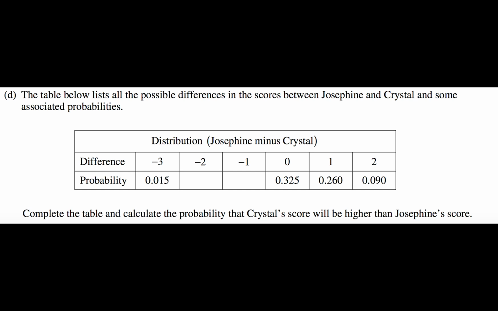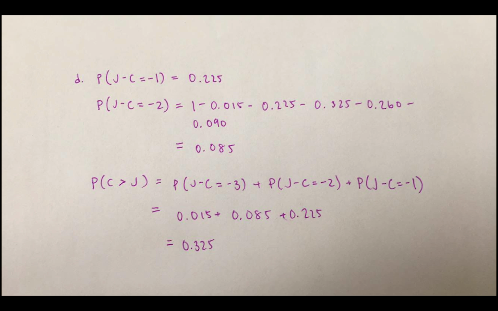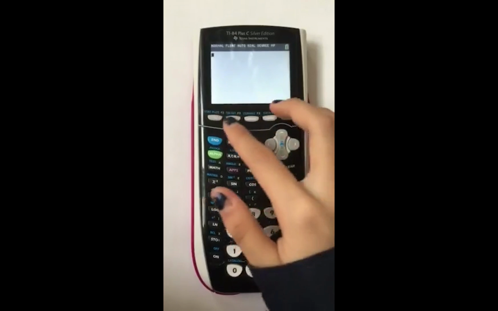D. The table below lists all possible differences in scores between Josephine and Crystal and some associated probabilities. Complete the table and calculate the probability that Crystal's score will be higher than Josephine's score. So we already know the probability of getting a difference of -1 from part C, so we just put that in, 0.225. And to find the probability of getting a difference of -2, we simply subtract from 1 all of the probabilities of the other events occurring. So we get a probability of 0.085. For the probability that Crystal's score will be higher than Josephine's score, we take the probabilities of all the differences that are negative, meaning that Crystal has a higher score than Josephine, and add those up.